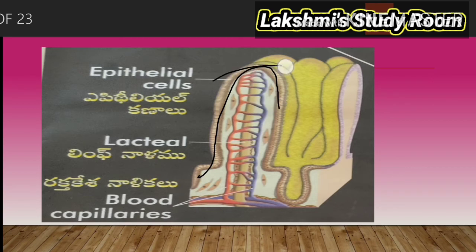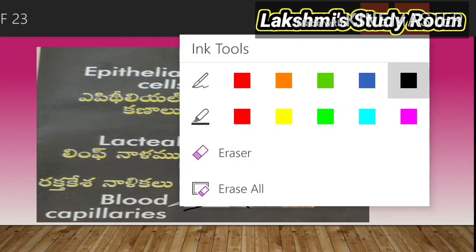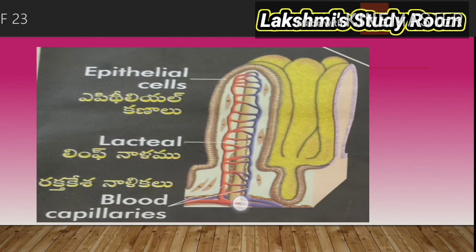Whenever the food enters into the villi, the food will stay for a longer time. It helps in the absorption of more food. Each villus has a blood vessel. See, this looks like a blood capillary. So each villus contains blood vessels and lymph vessels.